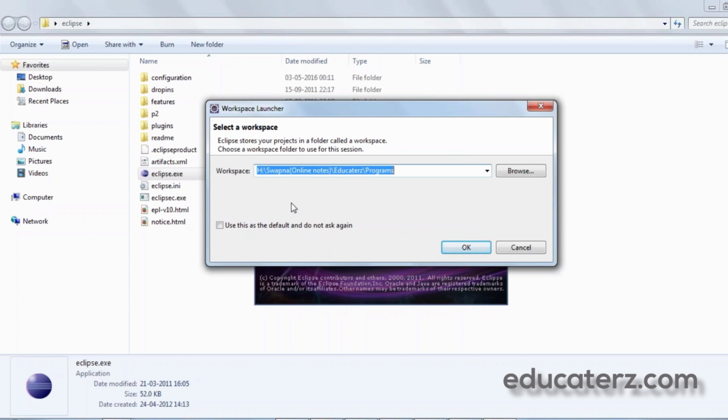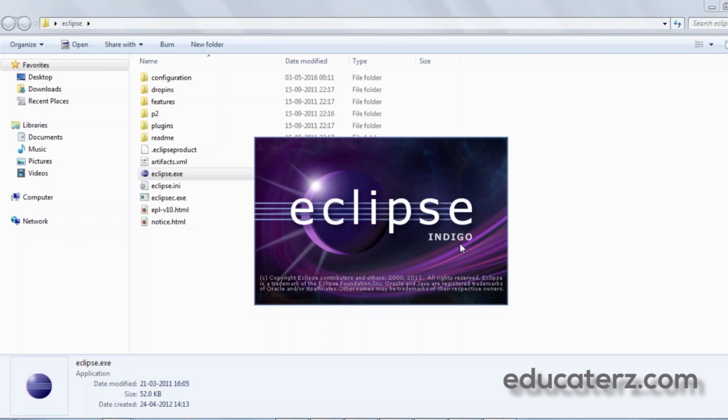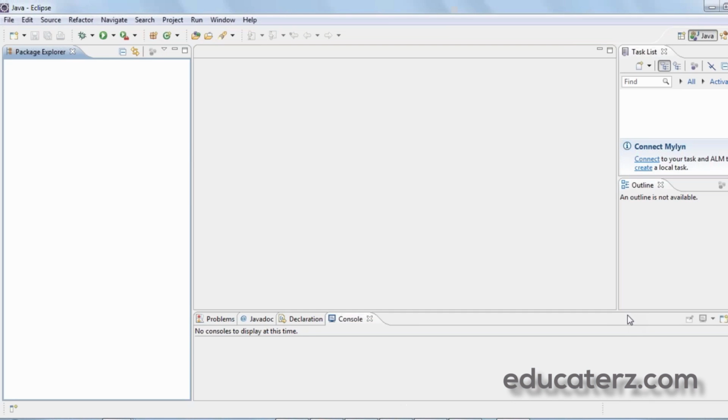It will ask you for a workspace, that is the path where you need to store your programs. So give the path and click on OK. An Eclipse IDE will be opened.